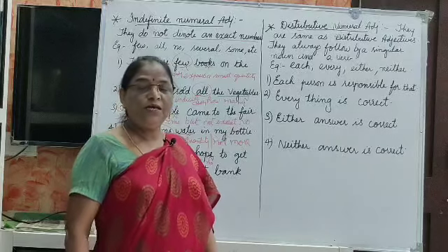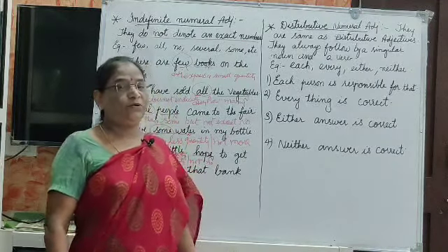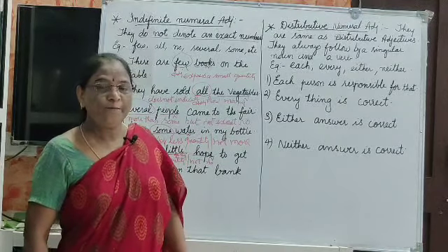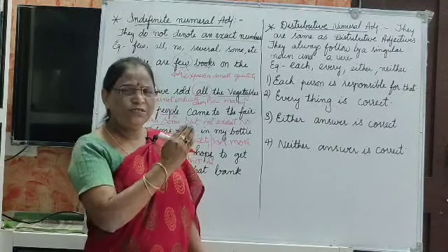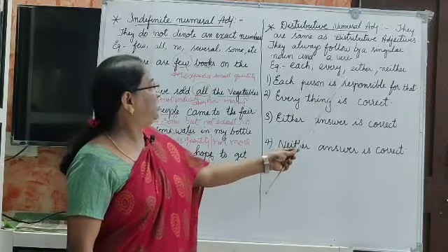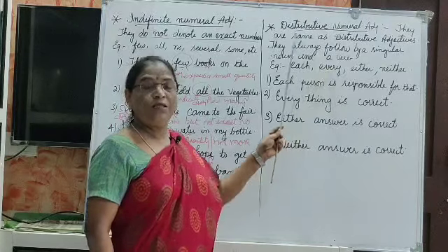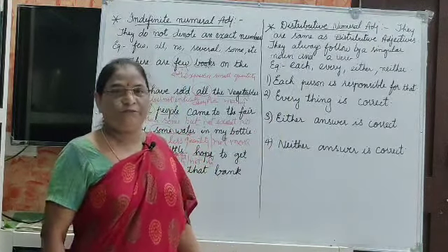All of you know that an adjective describes a noun. The word which describes a noun is called the adjective. For example, each, every, either, neither: if these words are followed by a noun, then only they stand as an adjective, or otherwise they have other parts of speech.